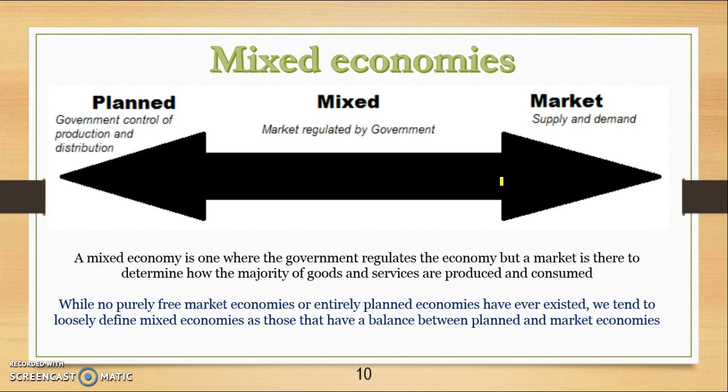Then what we have is what we call a mixed economy. A mixed economy is where the government regulates the economy, but it's mainly up to the market to determine what goods and services are produced. So there's no purely free market economies in the world, and there's also no entirely planned economies. We tend to be on some mix where some countries are closer to market economies and some are closer to plan, where the government determines everything that is produced.